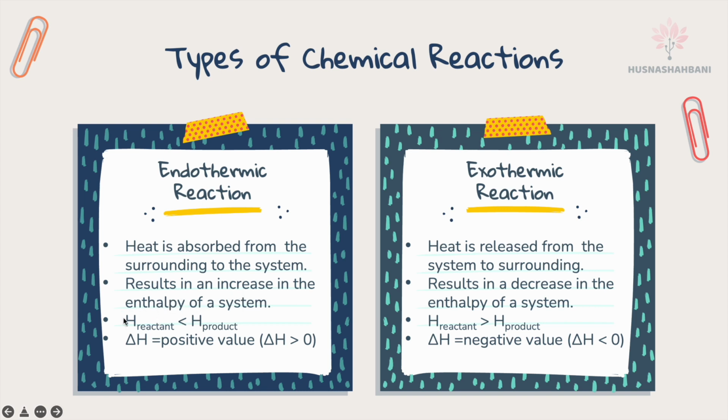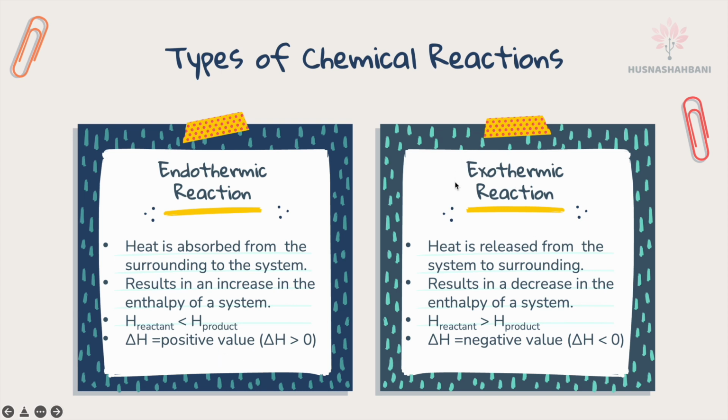It means the enthalpy of the reactant is less than the enthalpy of the product, because at the end, the enthalpy of the product is more than the enthalpy of the reactant. The value of delta H is positive, or it must be more than 0. That's what it means by positive value.